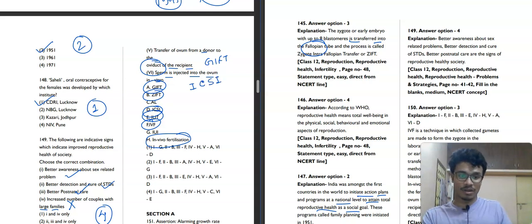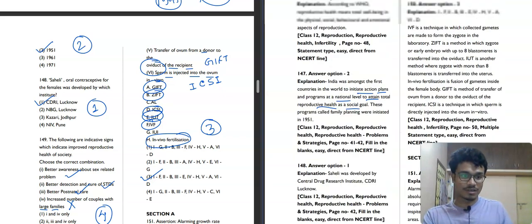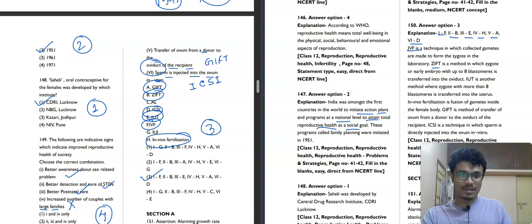So if we match all of these, you can see 1F, second D, third E, 4th H, 5th A, and 6th D. That is the third option. The third option will be your correct answer here. You can also read the explanation here. Everything is mentioned: IVF, then ZIFT, then IUT, GIFT, ICSI, in vivo, in vitro fertilization. All of these are mentioned, so you can also read it from here.